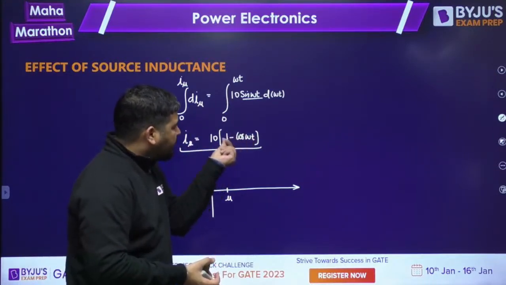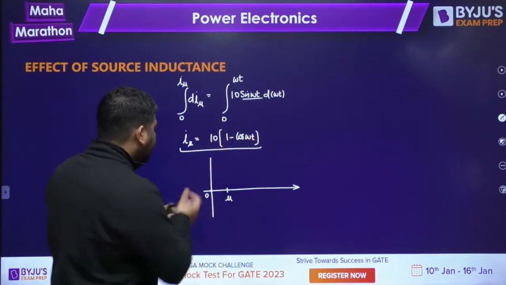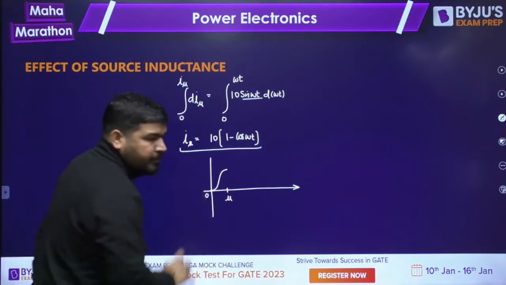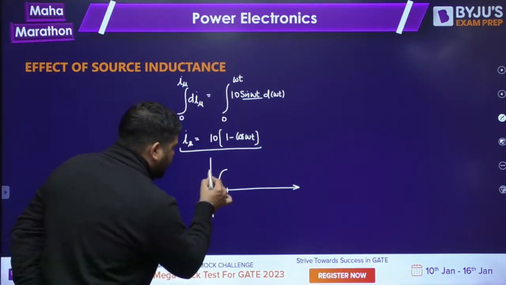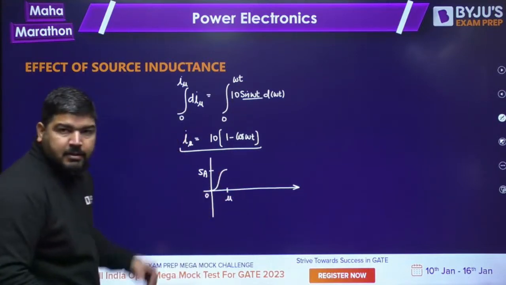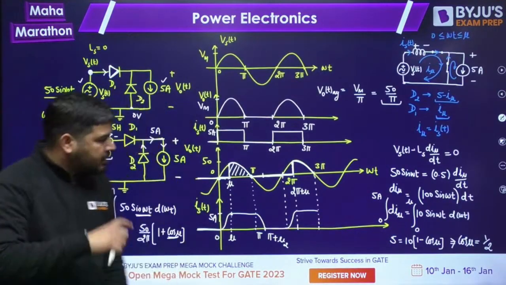Cos mu is half, 1 minus half is half again, 10 into half is 5. So this current will reach 5 ampere, and the wave is not linear. This wave is not linear, it is moving like this. Is it clear, guys? I hope it is clear. So this way you can check the equation of this part.